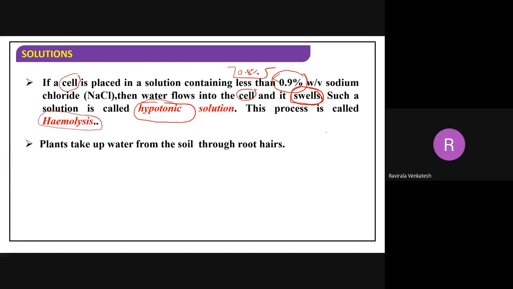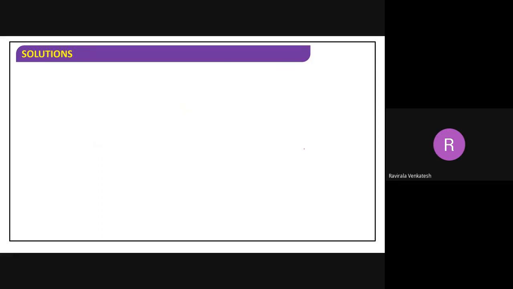For example, if you see a plant and soil, now water is moving into the roots of the plant because of the osmosis phenomenon only. The water is flowing from the soil into the plant. Plants take the water from the soil to the root because of osmosis only.